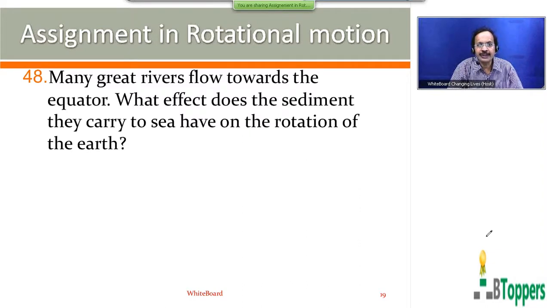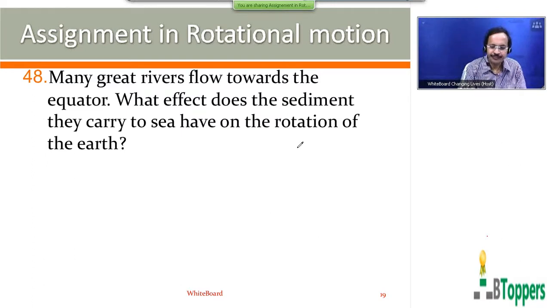I am going to read out the question number 48. Many great rivers flow towards the equator. What effect does the sediment they carry to sea have on the rotation of the earth?